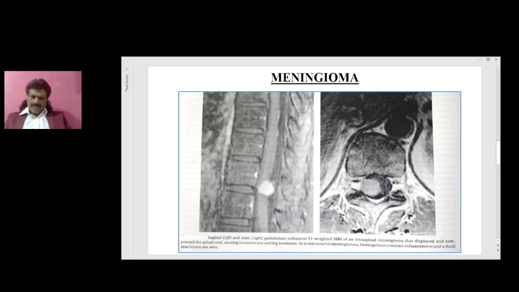characteristic. See, everything is hyperintense. So this homogeneous contrast enhancement is very characteristic of meningioma. And second thing, since it's coming from the dura, it comes like this, there's usually a dural tail. So you can see the dural attachment here. So these two features are very characteristic of meningioma. One is the homogeneous contrast enhancement, and second is the dural attachment or dural tail.